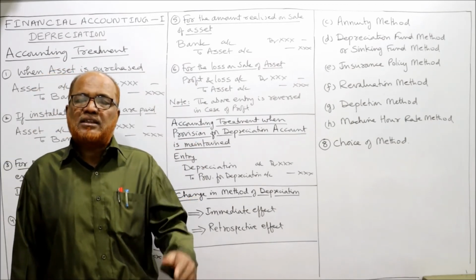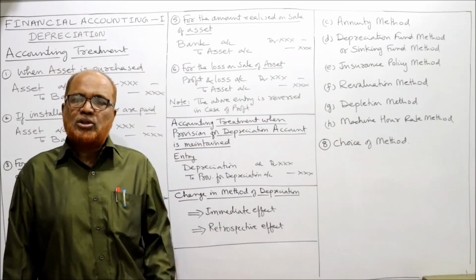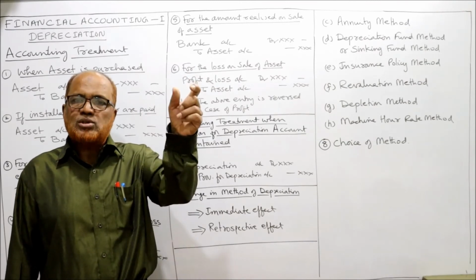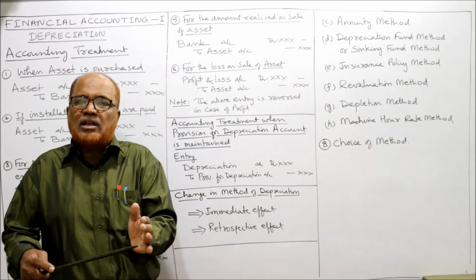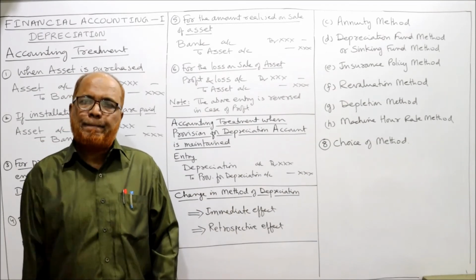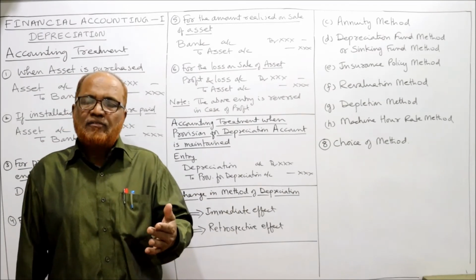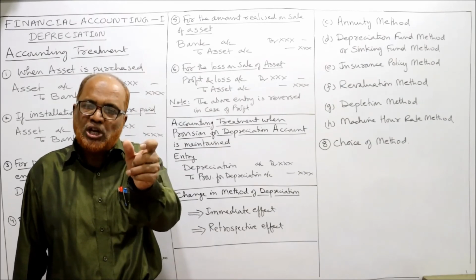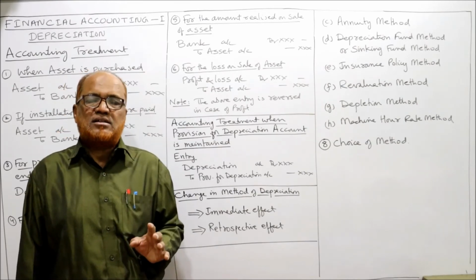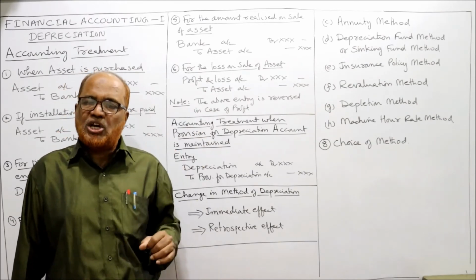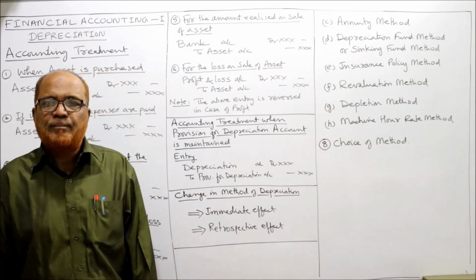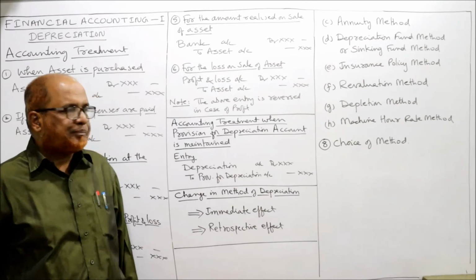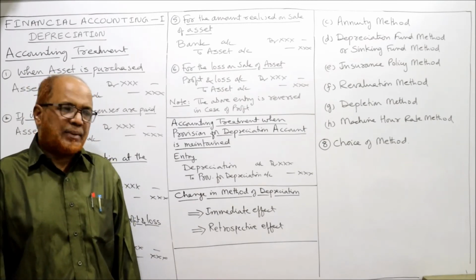Here, third year 8,100 is the depreciation. So we add up: 10,000 first year, second year 9,000, third year 8,100. Accumulate all the depreciation and deduct it from 1 lakh. Or else we can show 1 lakh rupees original cost only on the asset side, and accumulated depreciation, the provision for depreciation, we can show on the liability side. This is also one of the methods of providing depreciation.